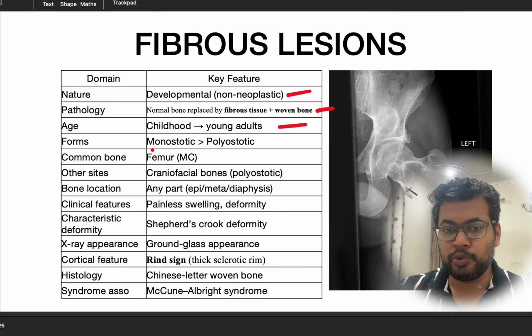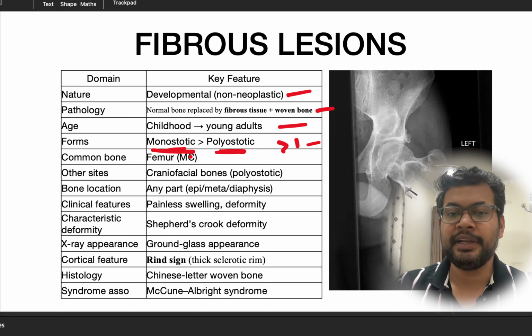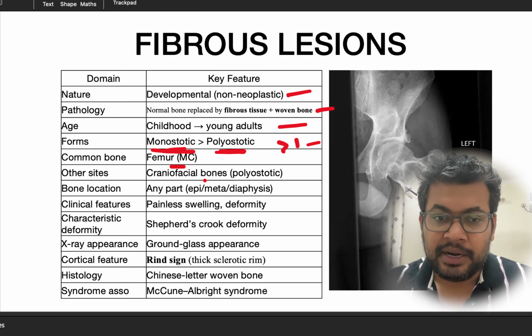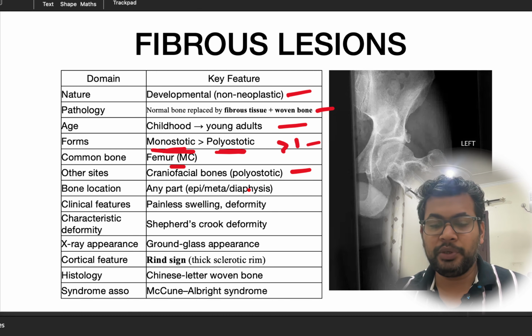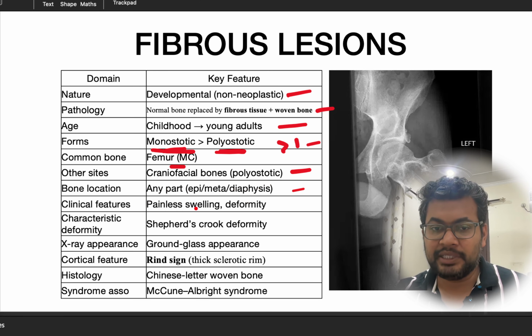It has two forms. Monostotic means single bone involvement. Polyostotic means more than one bone involvement. Most common site is femur, and other sites can be the craniofacial bones. Then it is usually polyostotic. Location can be epi-meta-diaphyseal. Any location can be. Clinical feature will be pain, swelling, deformity. Sometimes patient presents with fracture also. Characteristic deformity in the femur is a Shepherd's crook deformity.